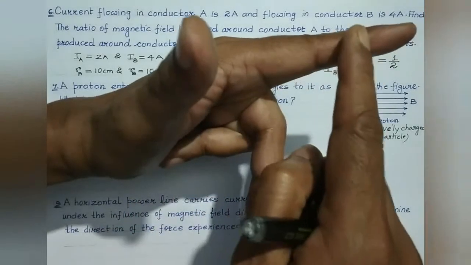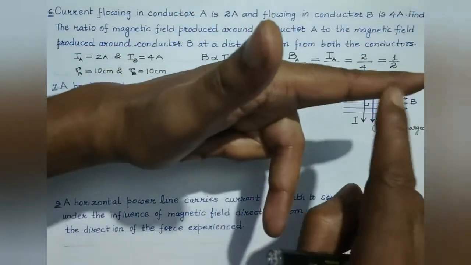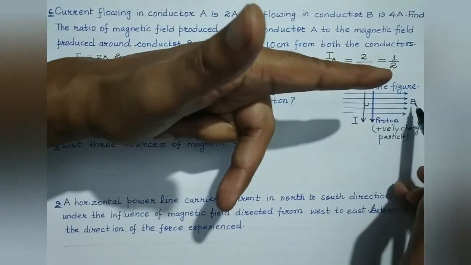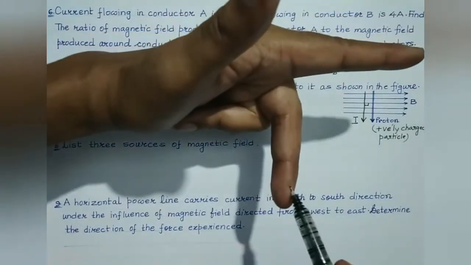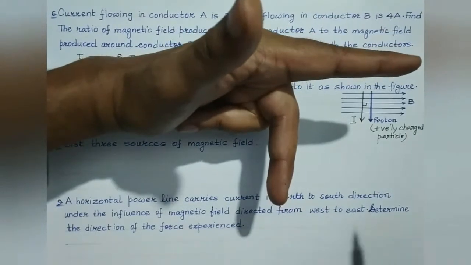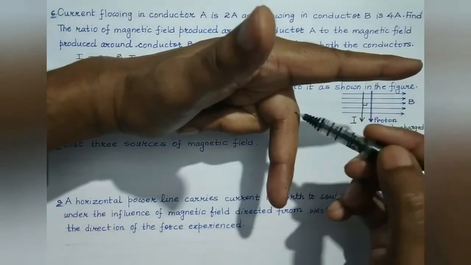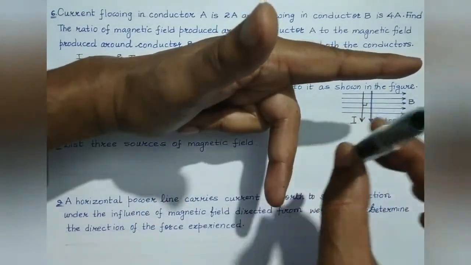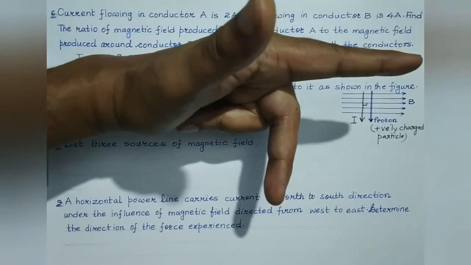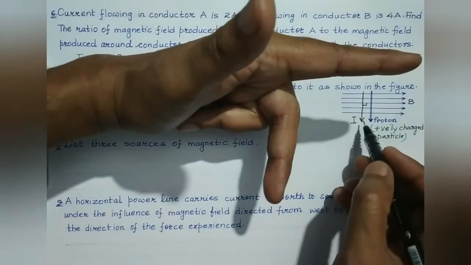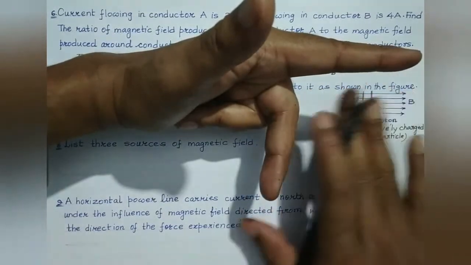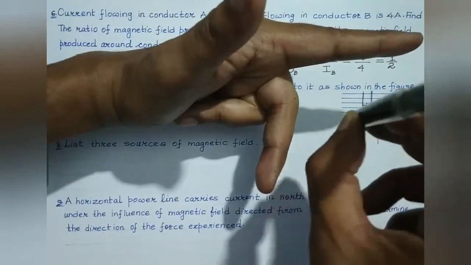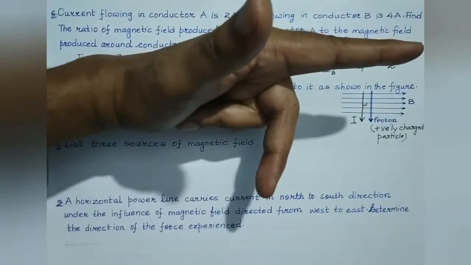F, B, I. Now look students, this represents the direction of the magnetic field, that is from left to right, right? This central finger represents the direction of the current, like this. This is along the direction of the current. So this thumb which is pointing in the upward direction will represent the direction of the force, isn't it? So the proton must experience a force which is perpendicular to the plane of the paper and in the upward direction, as shown by the thumb.